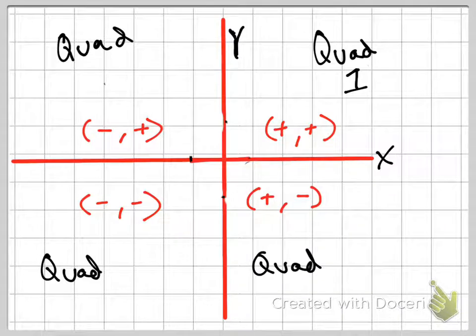Now, I'm going to write B, C, you can't even see that, C, and D. And I want you guys to tell me which one's quadrant 2. Which one is quadrant 2?